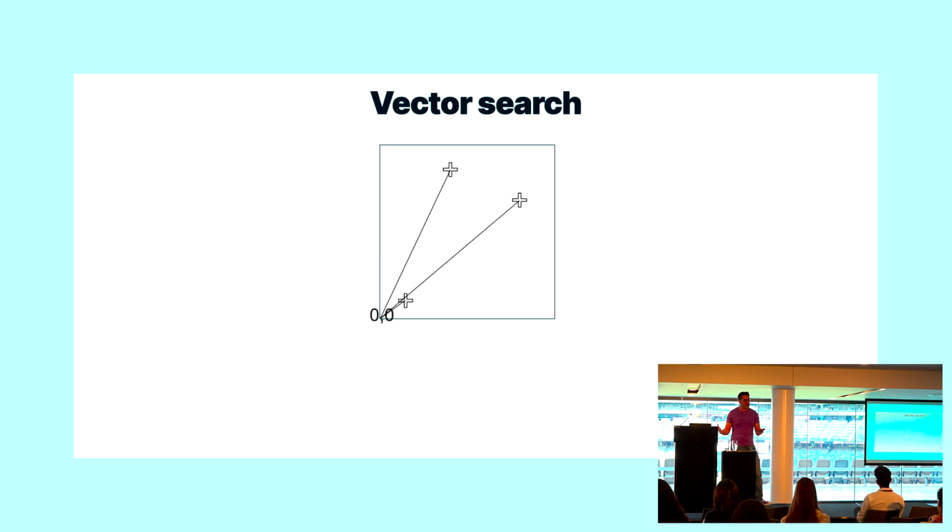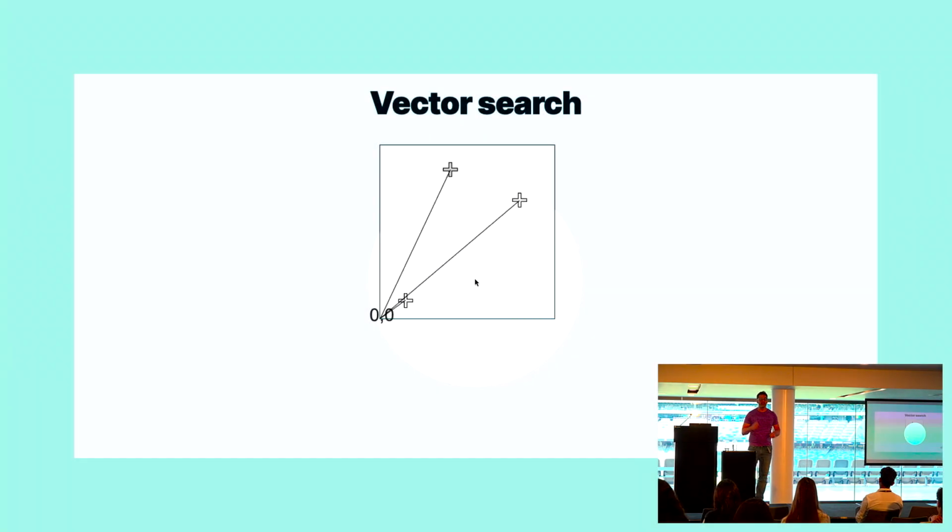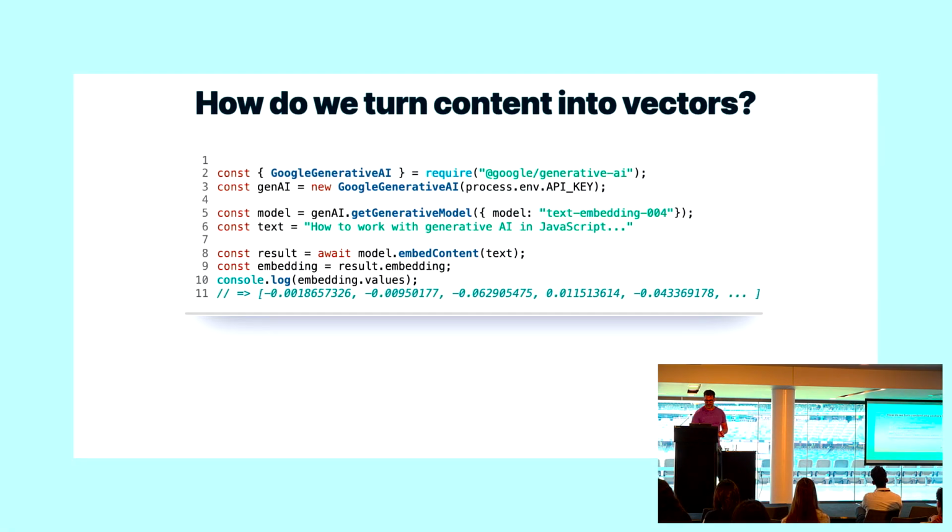And when we're talking about meaning, and how that's been captured by the vectors, then vectors that point in the same direction mean the same things. It just happens to be that one of them means it more strongly, maybe talks about it for longer, or with more emphasis on certain words. And so in this case, the 2 most similar vectors are indeed the one nearest the origin and the one at the far end pointing in the same direction. And we can work this out using trigonometry, which I'm really sad that I had to get back to in life. But it turns out that databases mostly do this for us.